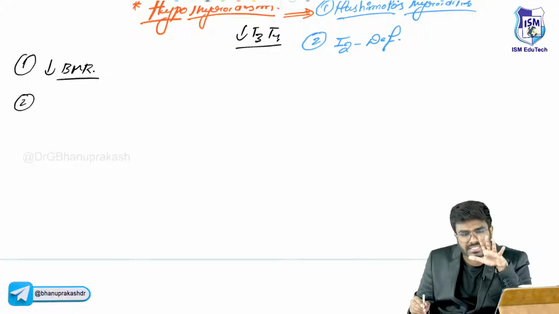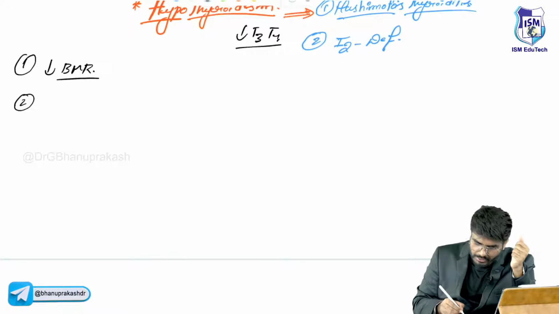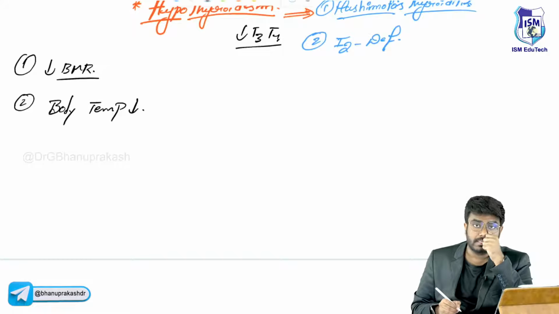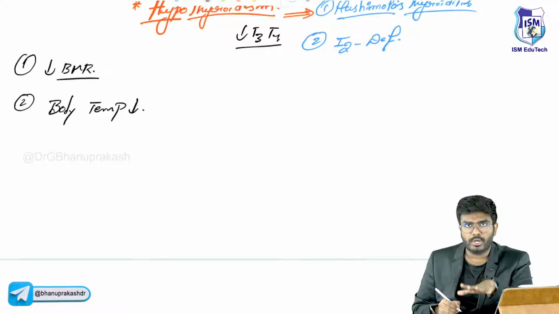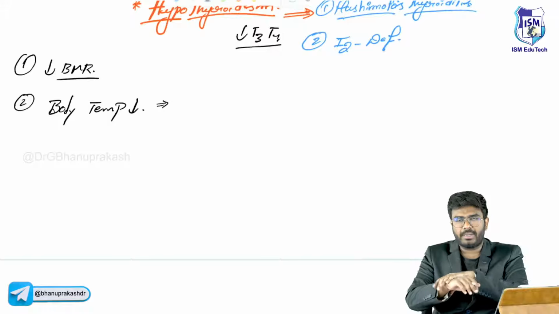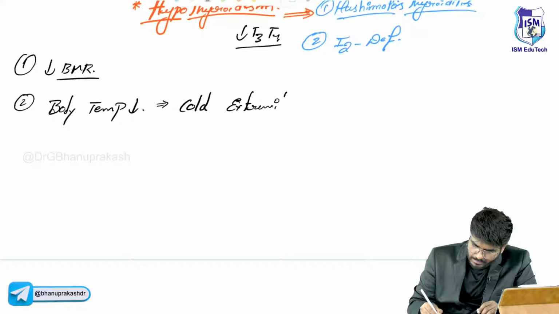As the metabolism is less, what happens to the body temperature? The body temperature also will be less. So as their basal body temperature is low, if you touch their extremities, are they going to be warm or cold? They are going to have cold extremities.